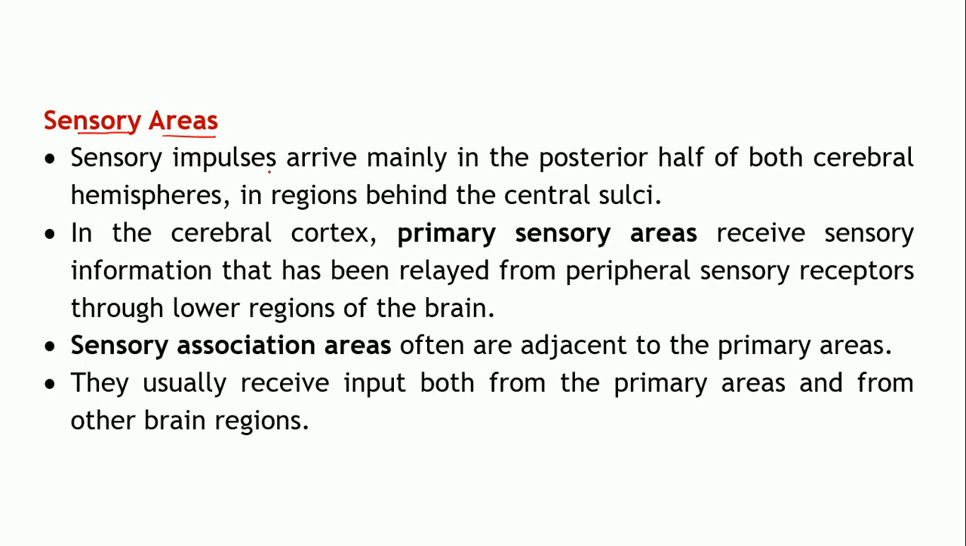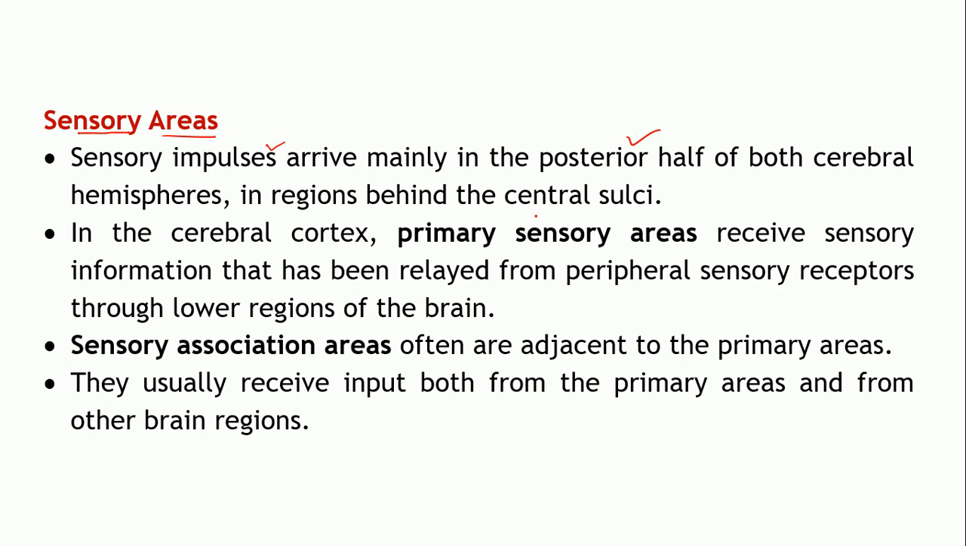Now what is the function of these areas? Any sensory impulse. What is a sensory impulse? Something which is bringing in the information about a particular sense. It may be a sense of smell, it may be a sense of hearing, vision, touch, pressure. Okay, so such sensory impulses mainly are conveyed to the posterior half of both the cerebral hemispheres.